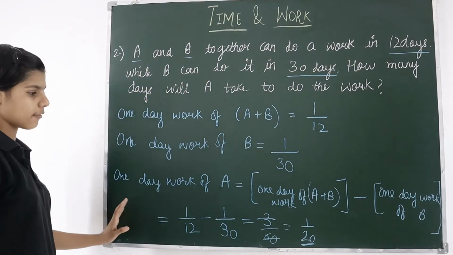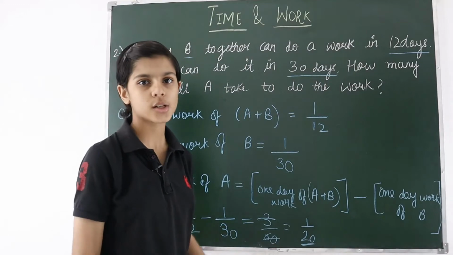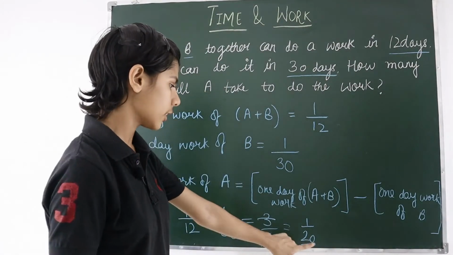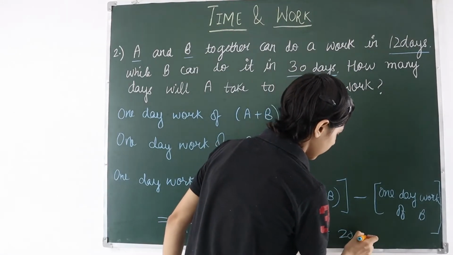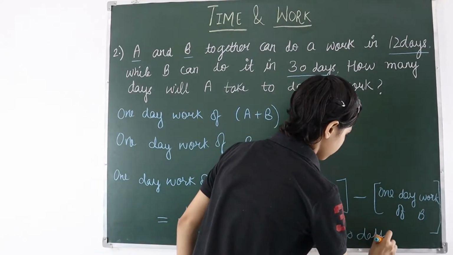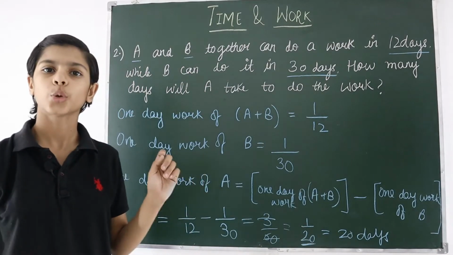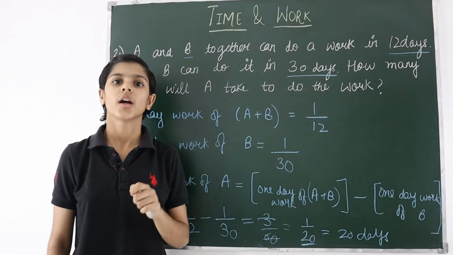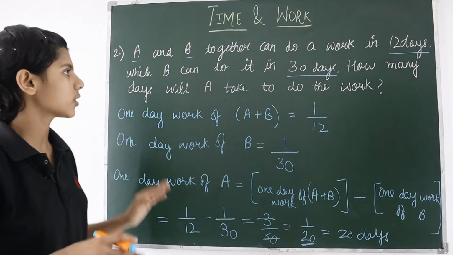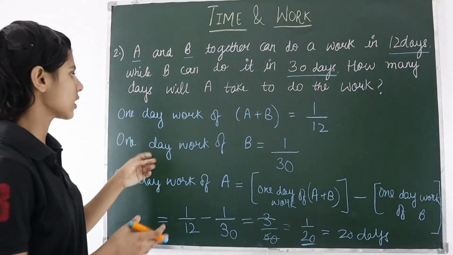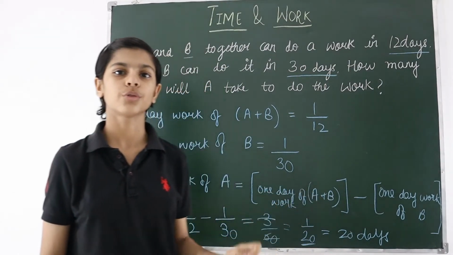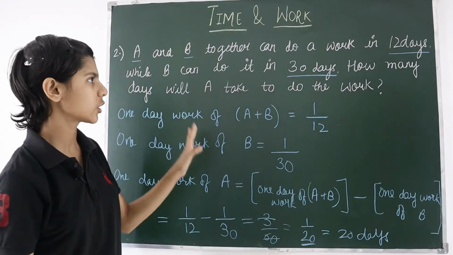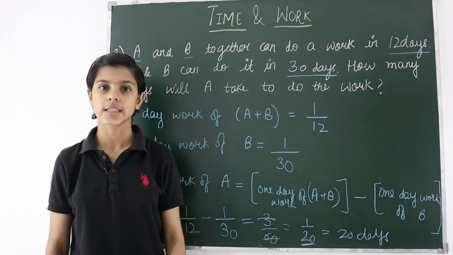Now at the denominator is always the number of days. So at the denominator 20 is there, so we can write 20 days. A will take 20 days to do the work alone. So this was the question. In this just a little change was there, that it was given 1 day work of both and we have to find of A. So like this you can solve a question very easily.